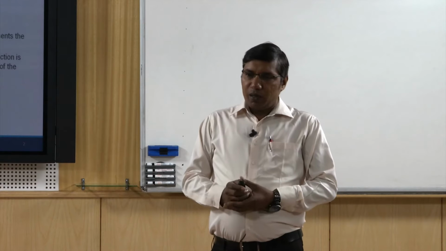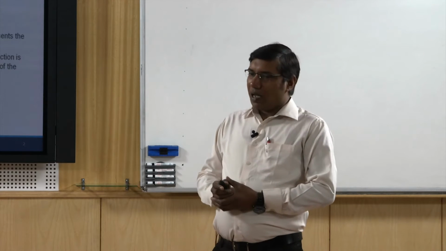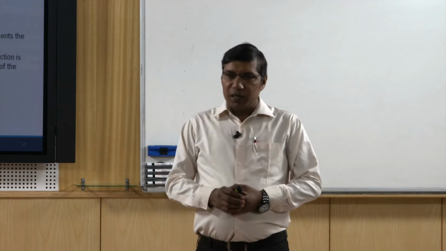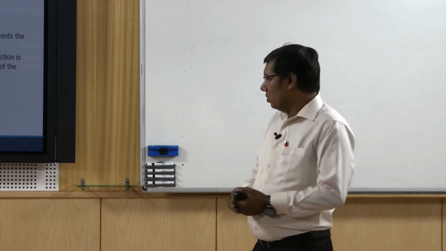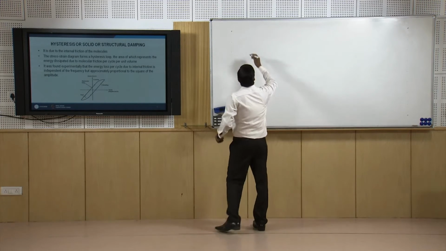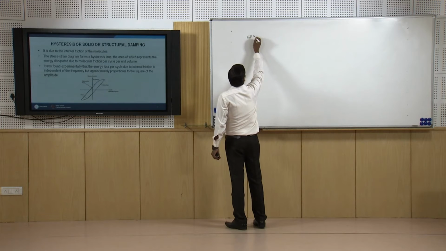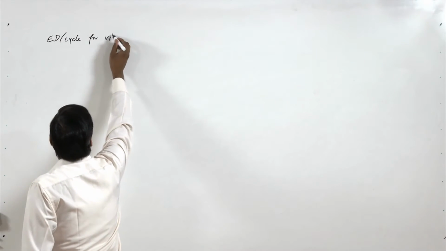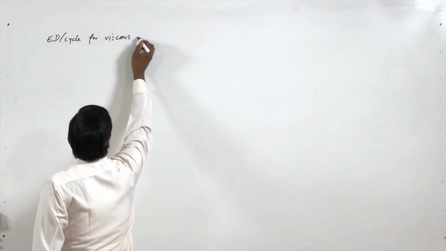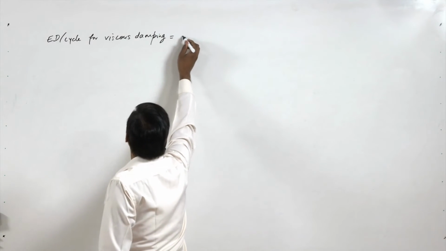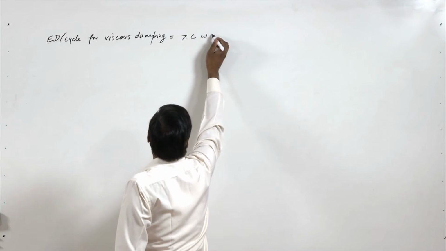while in the case of viscous damping, the energy dissipated per cycle is pi c omega X square. So we see that the energy dissipated per cycle for viscous damping is pi c omega X square.